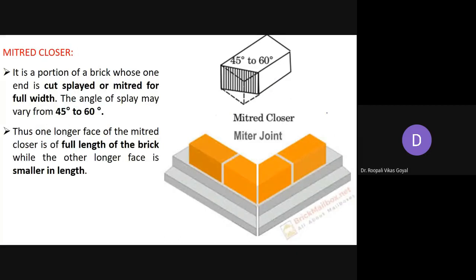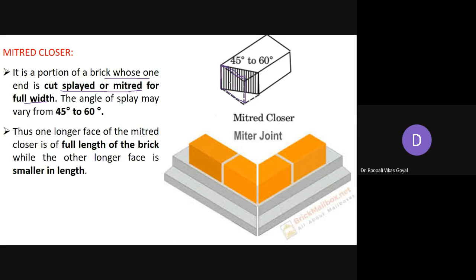Next is mitered closer. So here, if the portion of the brick has one end cut, splayed or mitered for the full width, okay. So ये पूरा का पूरा width wise cut कर दिया यहाँ पे. In king and beveled we were cutting it halfway, but यहाँ पे halfway नहीं है, पूरा ही cut कर दिया, ठीक है.